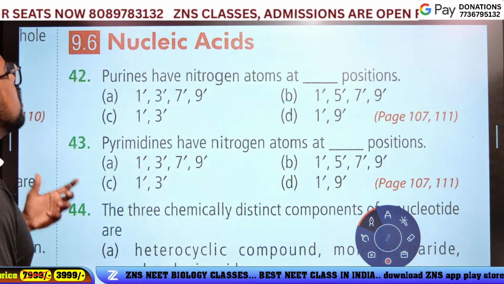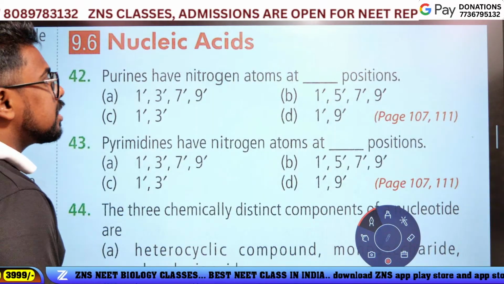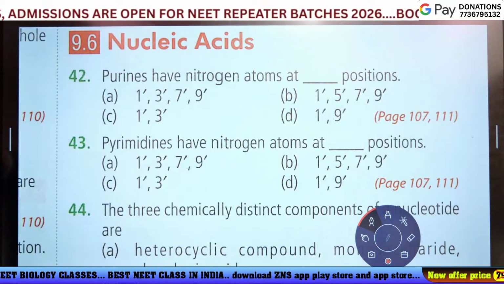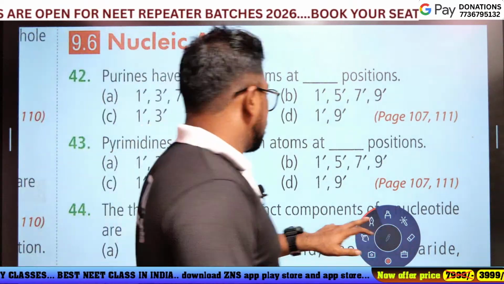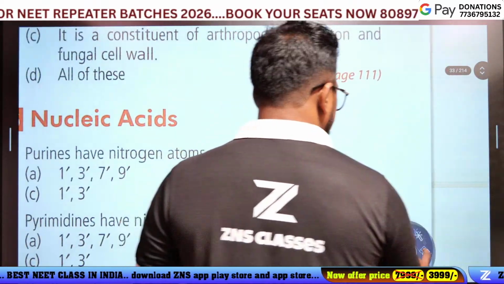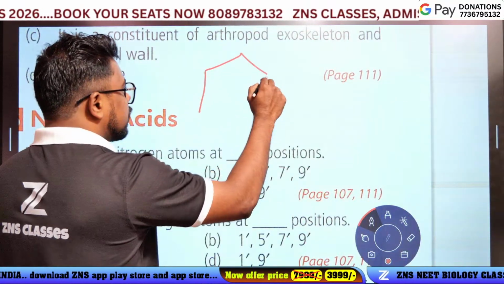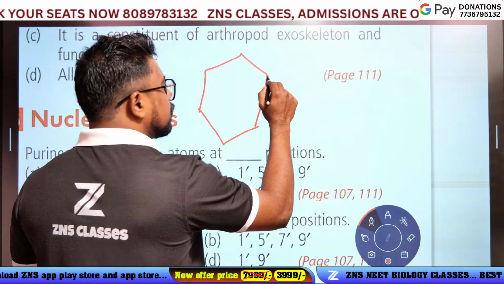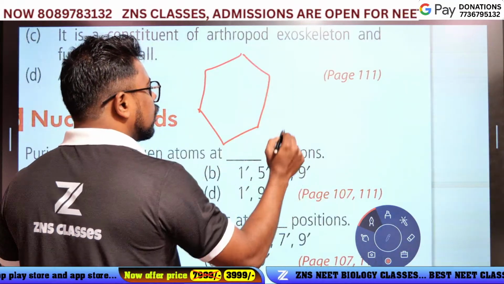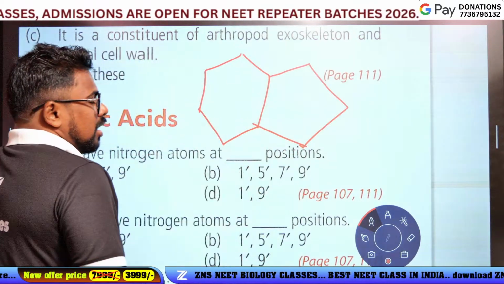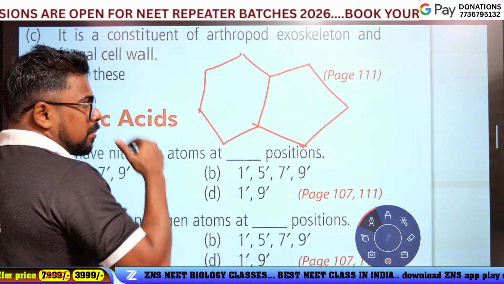Okay, next question. Purines have nitrogen atoms at dash positions. Purine and pyrimidine. Look here, guys, I'm just drawing here. It is the purine structure. How to number it? Look here, guys.